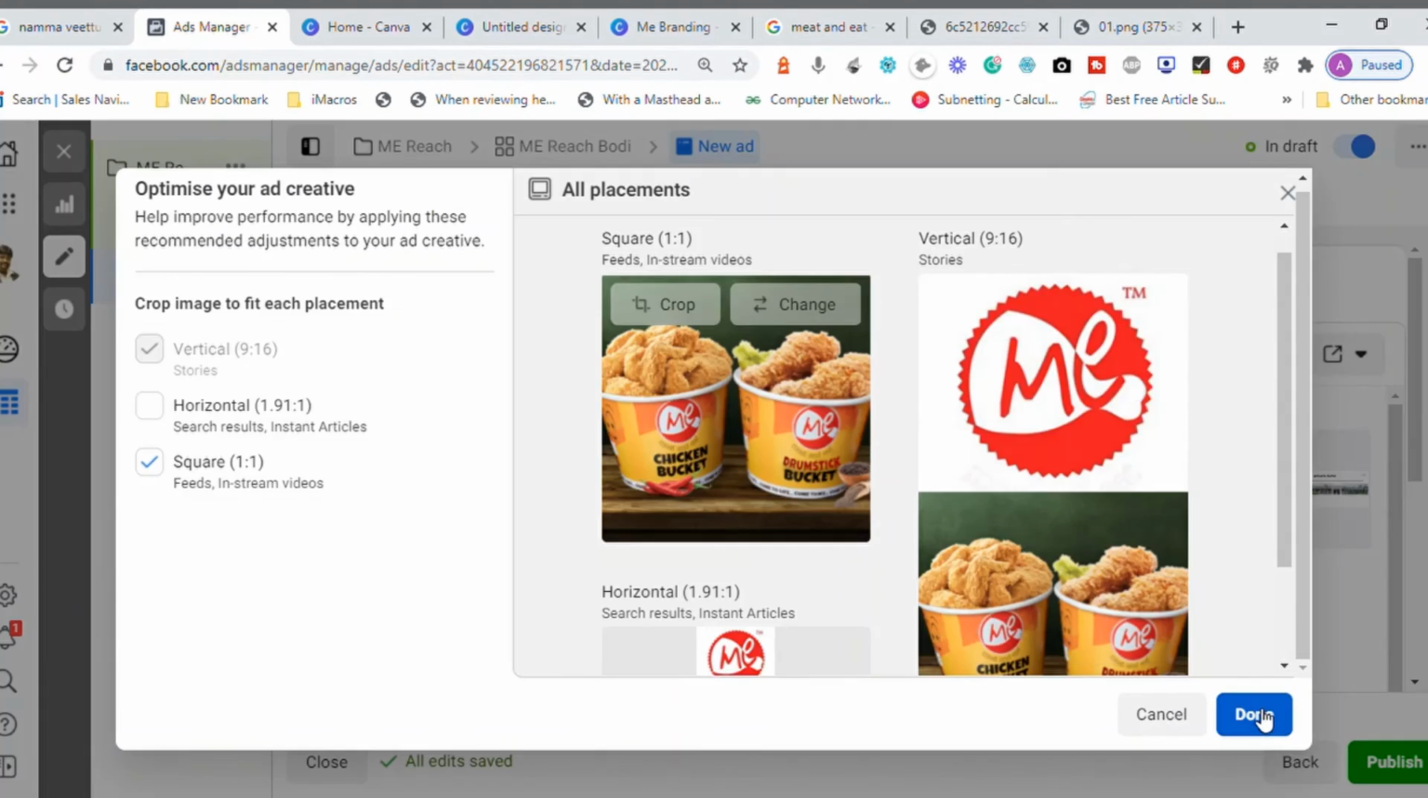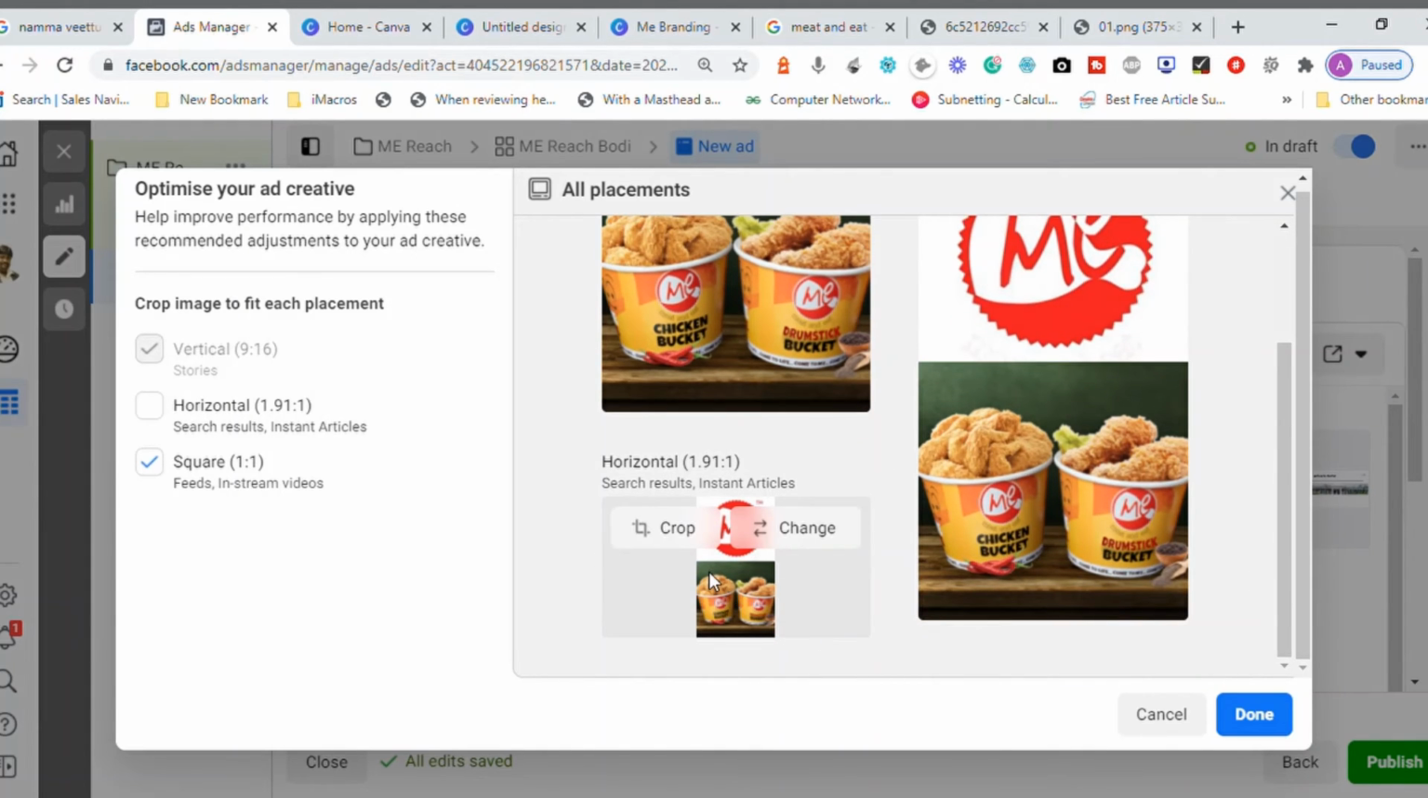Now let me apply. I don't have an option for the 1.91 to 1 size, so I cannot show this size to other people. Let me not select this one. Let me click on done.